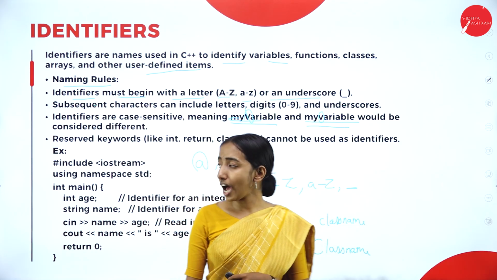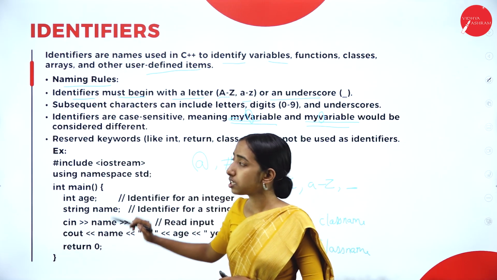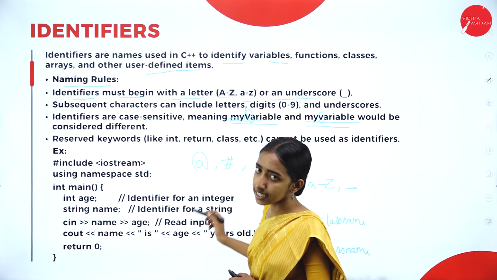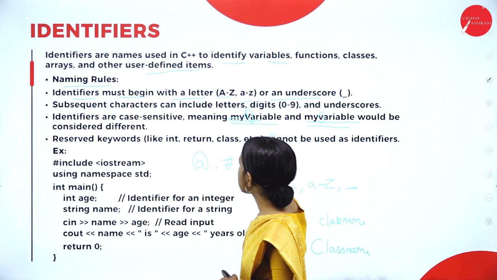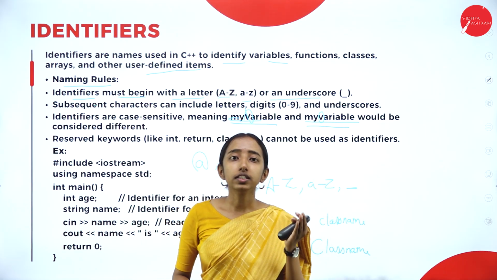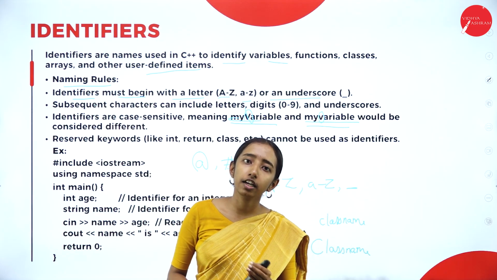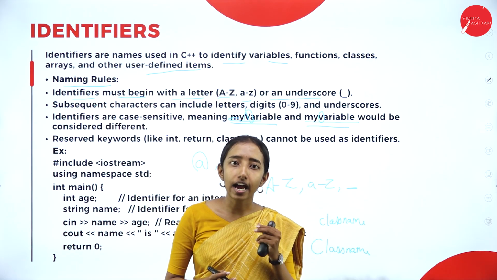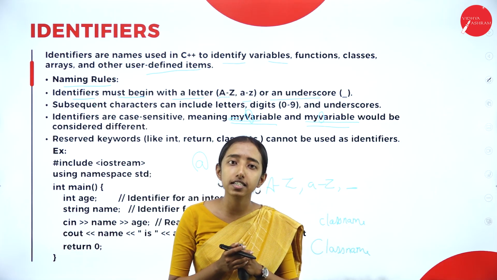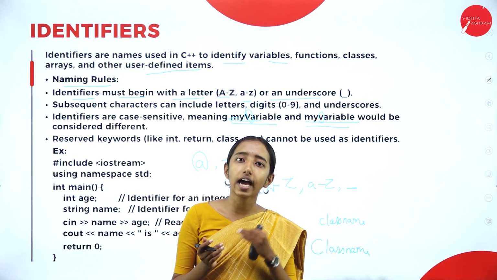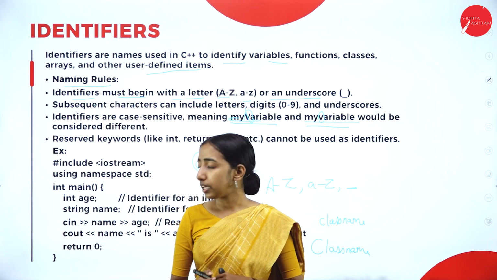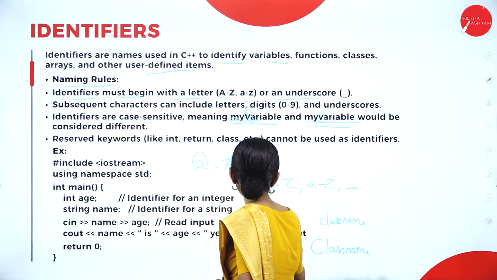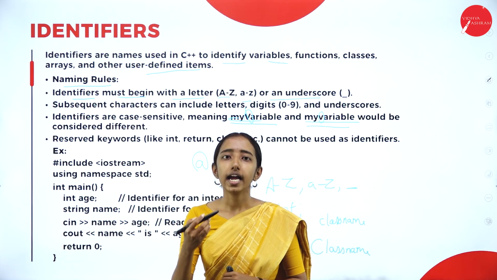Next, we are having reserved keywords. Reserved keywords like int, return, class, etc. cannot be used as identifiers. So the keywords we have seen, int, float, double, if, try, cannot be considered as identifiers, meaning we cannot use them for naming. As said previously, we cannot use int, so it will show you the error.